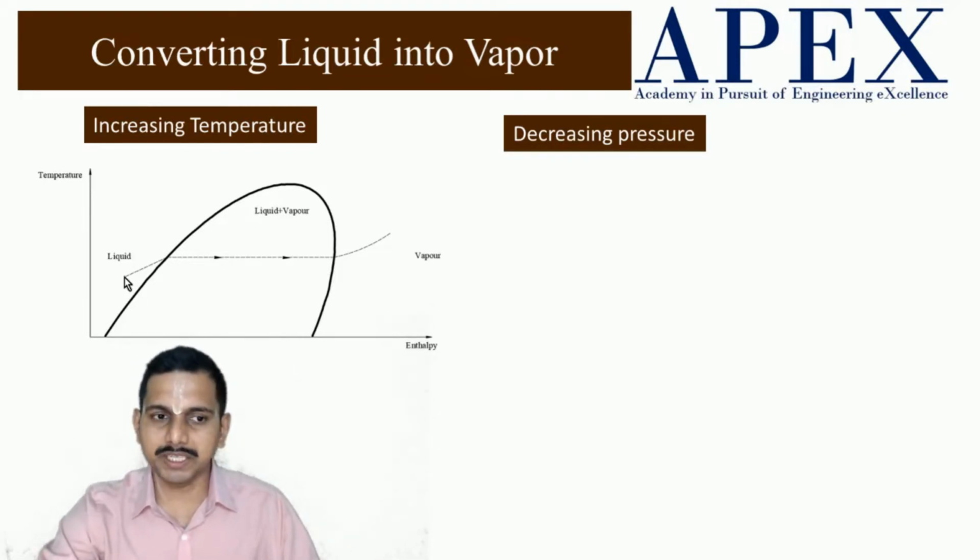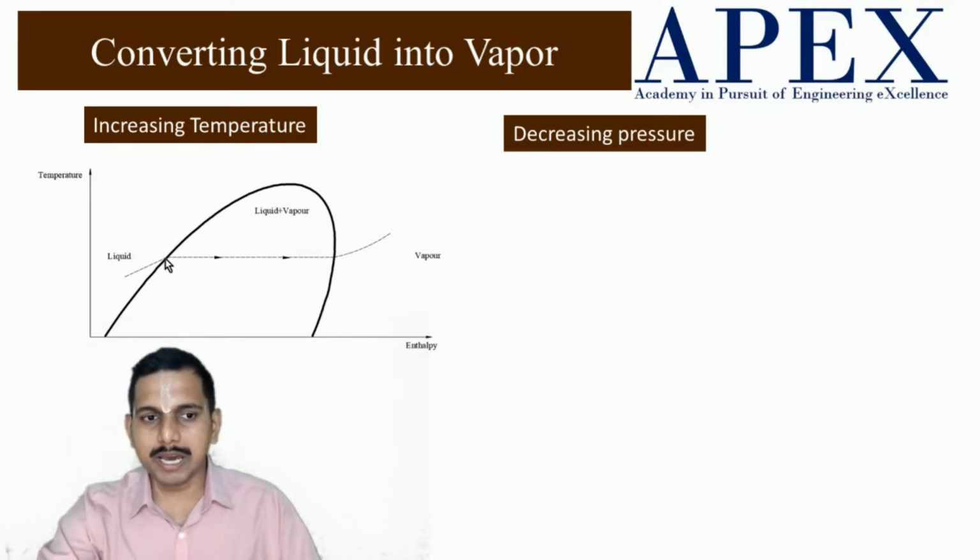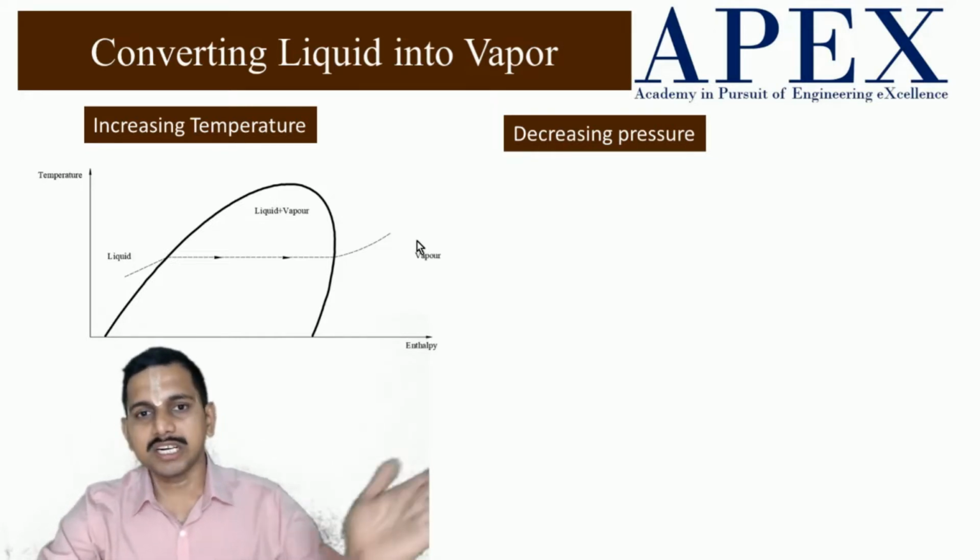Now when energy is transferred at a constant rate, what is happening? The enthalpy of the system increases, and in addition, the temperature also increases. This particular part is called sensible heating. Now after it reaches the boiling point, the temperature does not increase. The energy which is given is used to convert the state of the matter from liquid to vapor. The temperature doesn't increase until the entire liquid has converted into vapor. Once the entire liquid has converted to vapor, the temperature starts increasing, and that is called superheating. So this is how, by increasing the temperature, we can convert liquid into vapor.